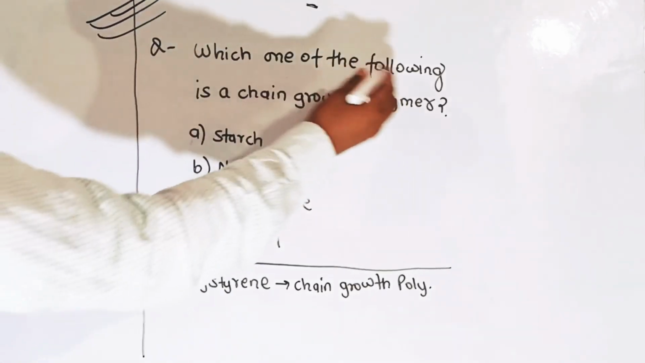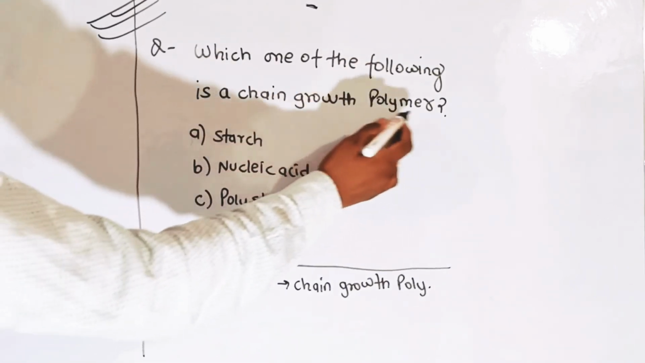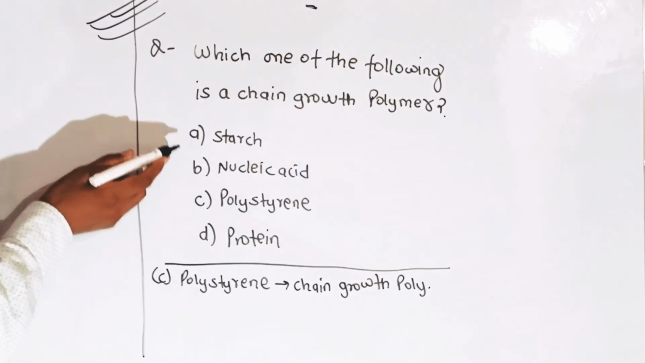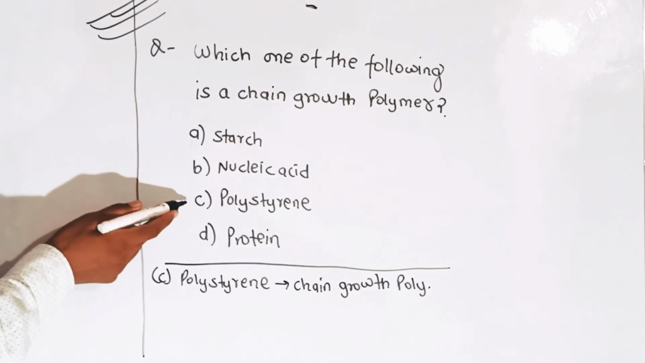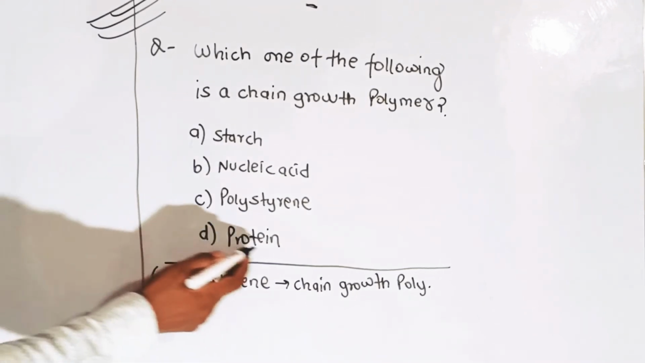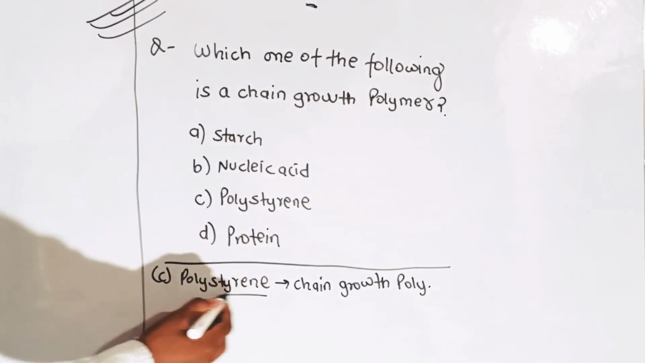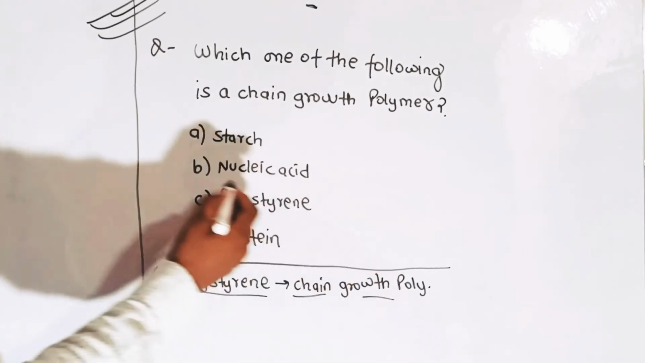Which one of the following is a chain growth polymer? First option is starch, second is nucleic acid, third is polystyrene, and D is protein. The correct answer is polystyrene, which is a chain growth polymer. Option number C.